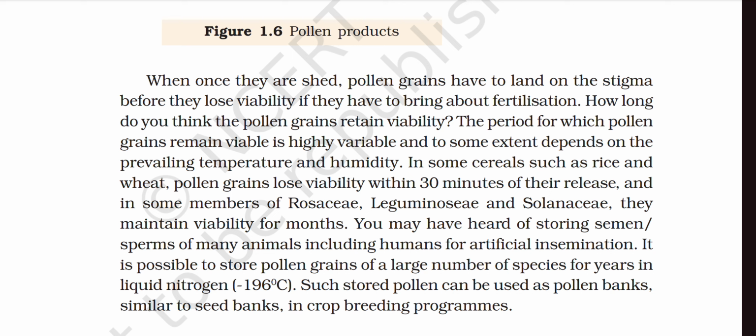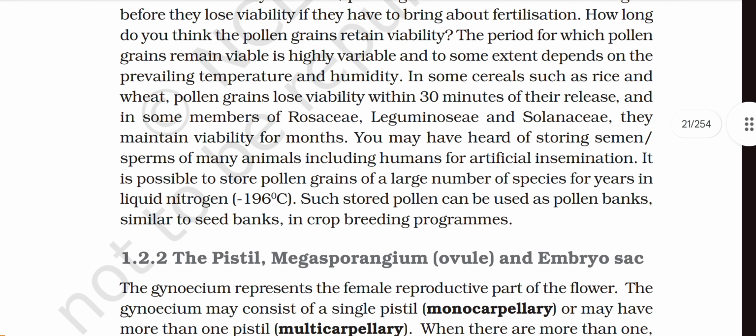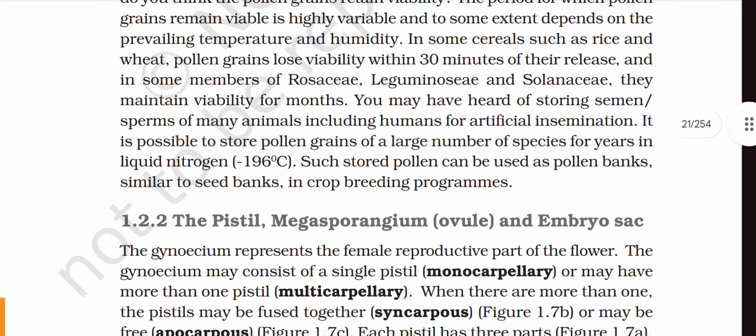You may have heard of storing semen and sperms of many animals, including humans, for artificial insemination. It is possible to store the pollen grains of a large number of species for years in liquid nitrogen, that is minus 196 degrees Celsius. Such stored pollen can be used as pollen banks, similar to seed banks, in crop breeding programs.